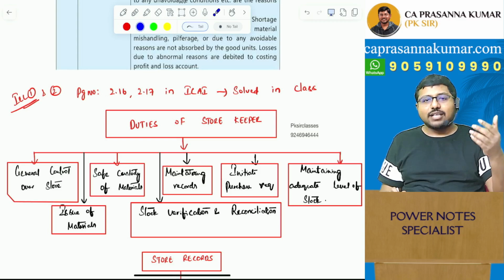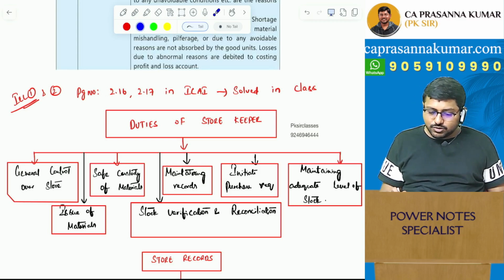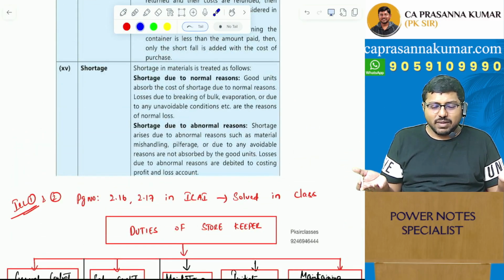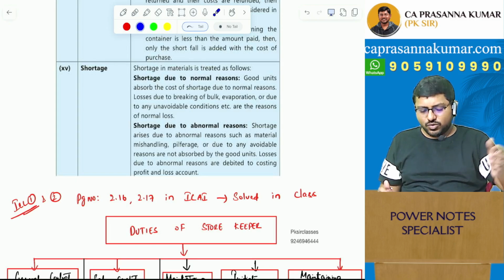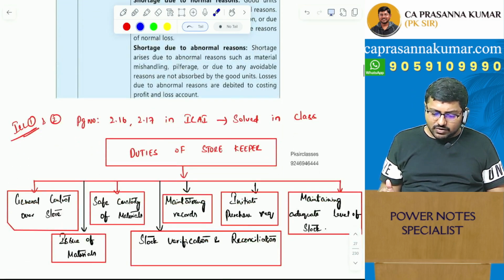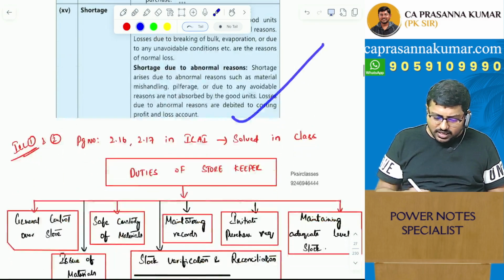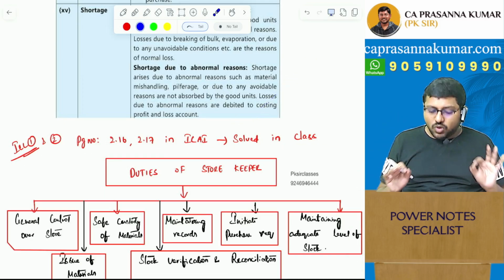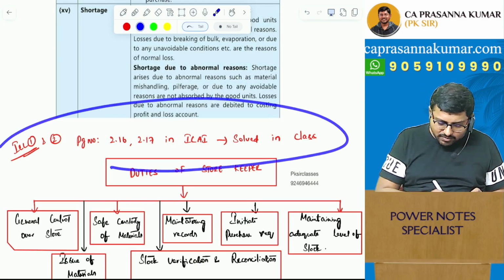In my actual class, which has been completed in my exam oriented batch, I've already solved it in the class itself. So say for example, you have not attended my class, because nobody knows that my classes are there, because I haven't announced it so far, which I'll be doing shortly in 1 or 2 days. Okay, my classes will be available. In that, I would have explained the concept till here, then I would have solved the sums immediately. When to solve which sums is also clearly given in the material itself, with numbers from your ICAI material.